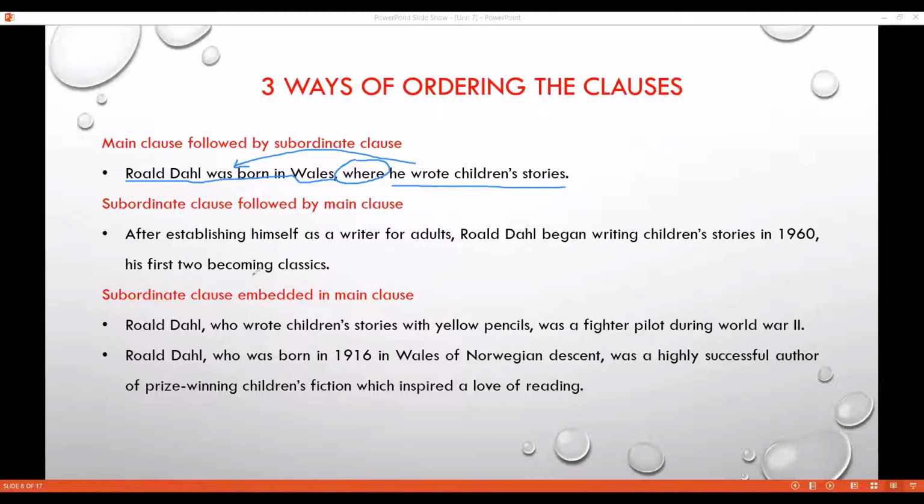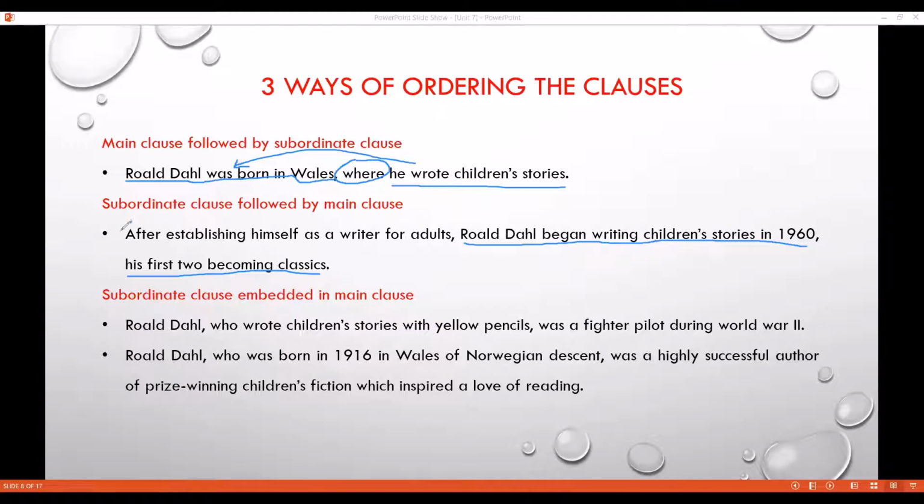Main clause is in between, but it starts with a subordinate clause. First we look for the main clause. This whole is the main clause. Roald Dahl began writing children's stories in 1960, his first two becoming classics. It's fine. Complete information that he was writing children's stories in 1960. But if we say this thing alone, after establishing himself as a writer for adults, we don't understand anything. Where is the connective here?